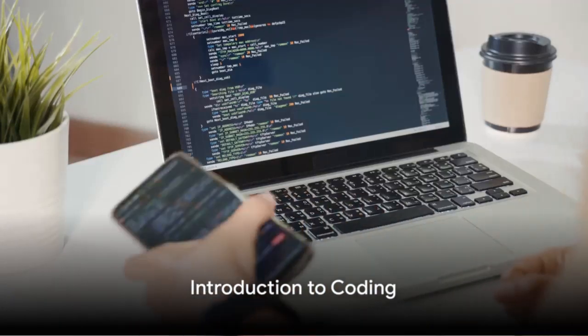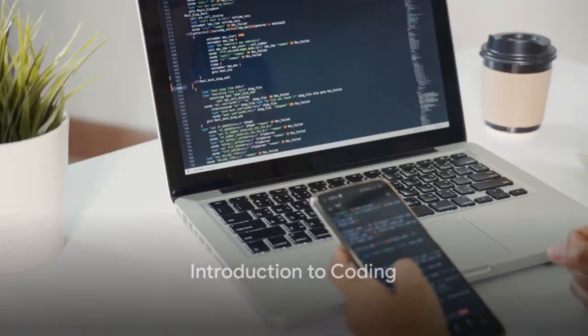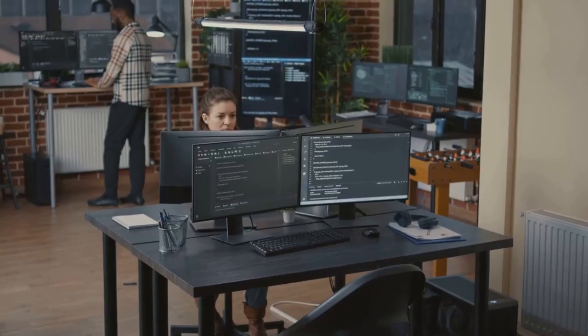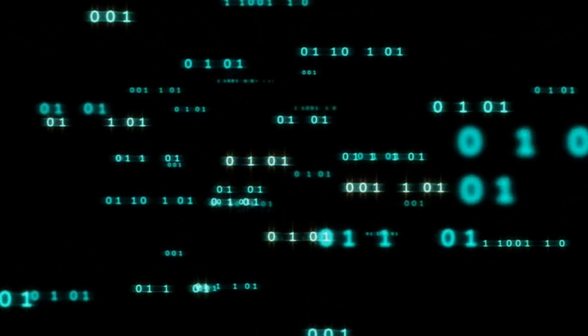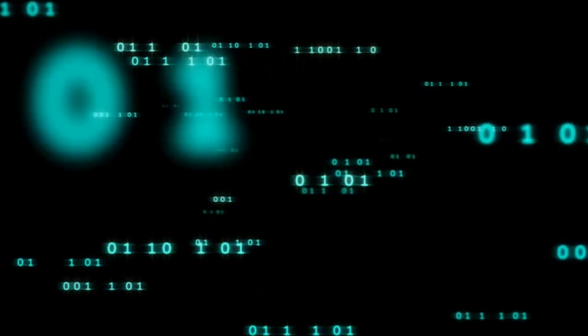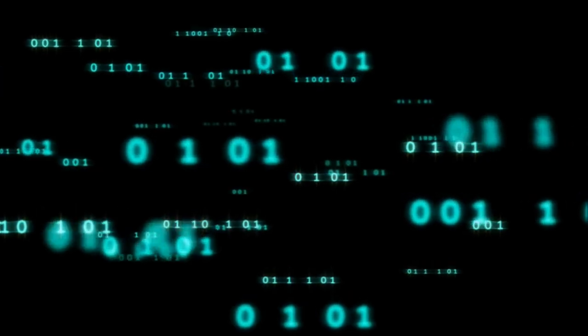Ever wondered how a simple idea transforms into a full-fledged app or a website? The secret ingredient is coding. Welcome to this exploration of the fascinating world of coding, where we'll unmask the mystery behind those lines of code that power our digital universe.